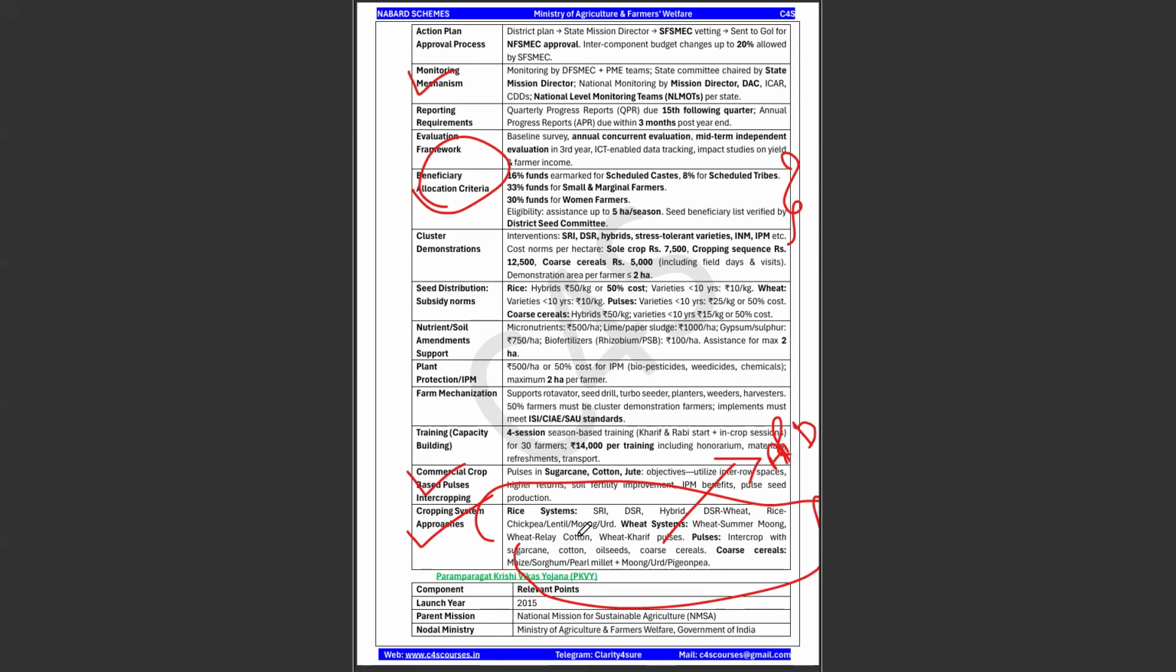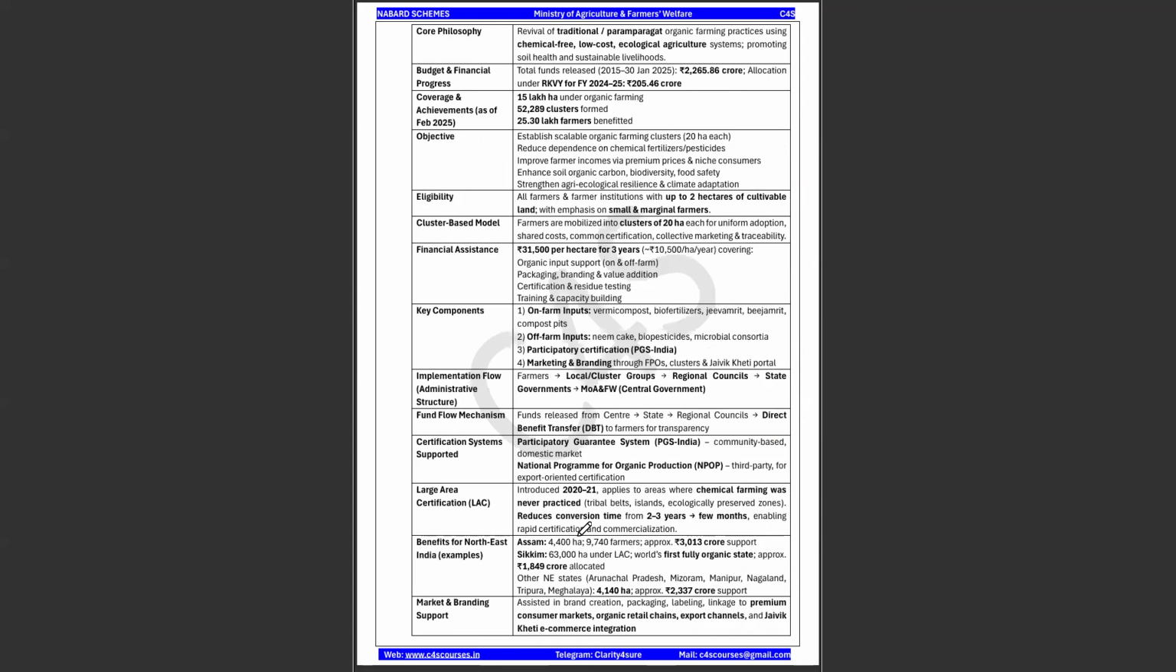Okay, and next comes your Paramparagat Krishi Vikas Yojana. 10 years of this particular scheme. So this is highly important and relevant for the upcoming examination. So the parent mission of this Paramparagat Krishi Vikas Yojana is the National Mission for Sustainable Agriculture. And what is the core philosophy? Revival of traditional organic farming practices using chemical-free, low-cost ecological agriculture.